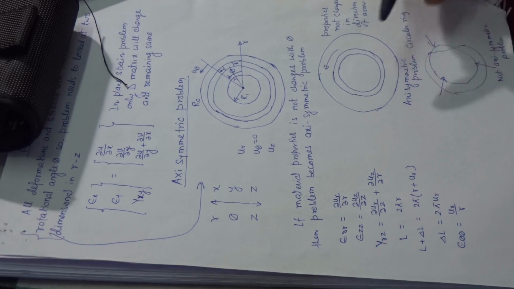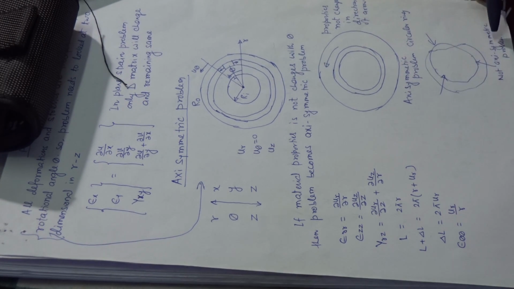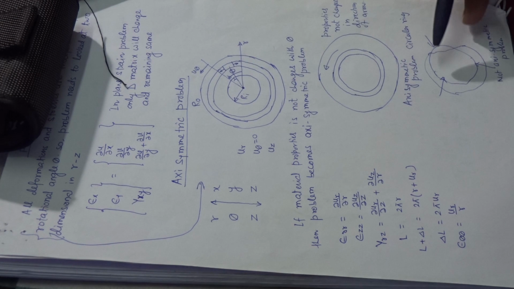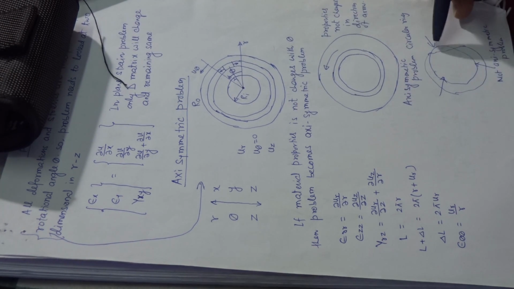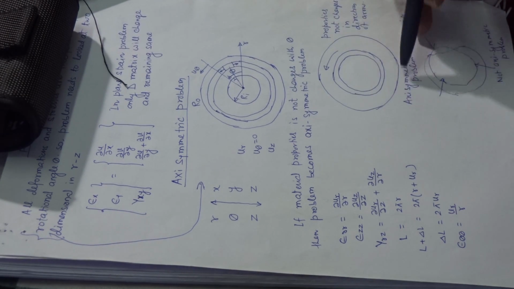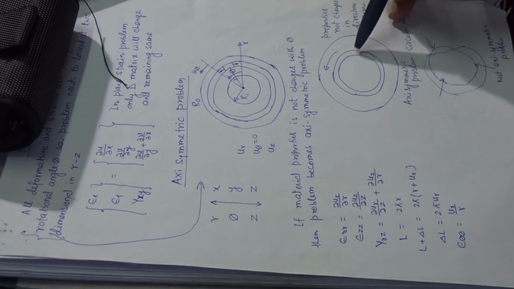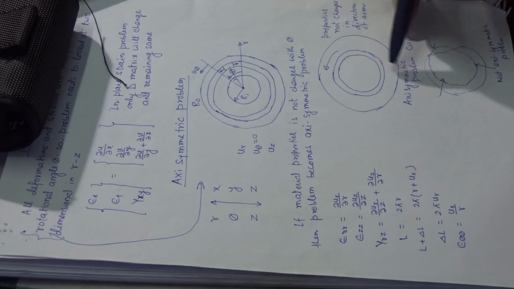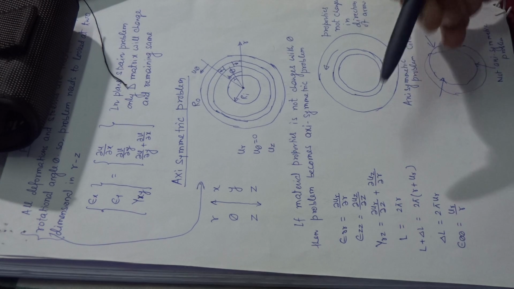Suppose this is the axis symmetry. If it changes along the directions, this is not axis symmetry. Initial displacement, initial shape is this, and after loading it becomes this, so this is not axis symmetry. If the load is applied such that it symmetrically reduces from all radial directions, then it is known as an axis symmetric problem. This is the circular ring.